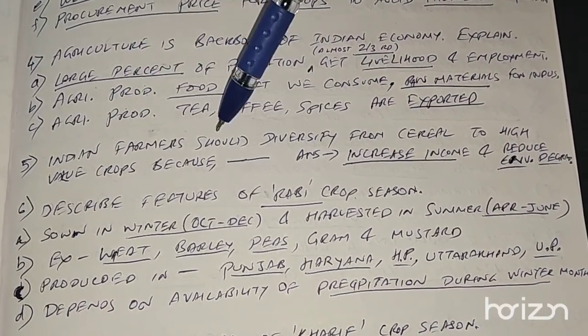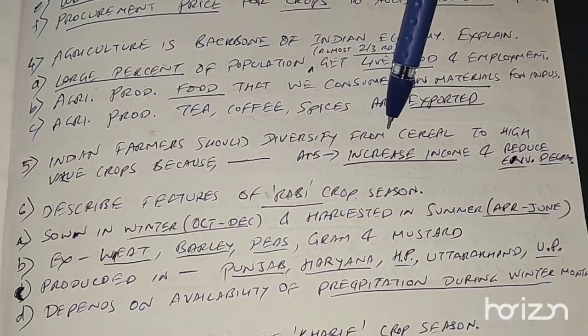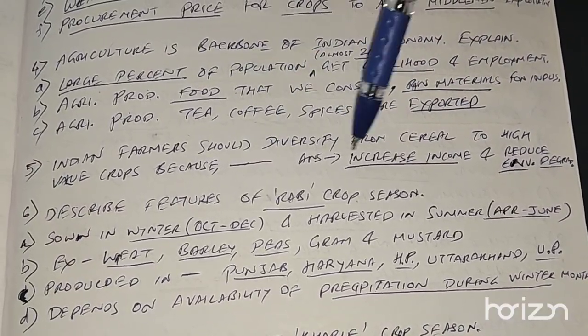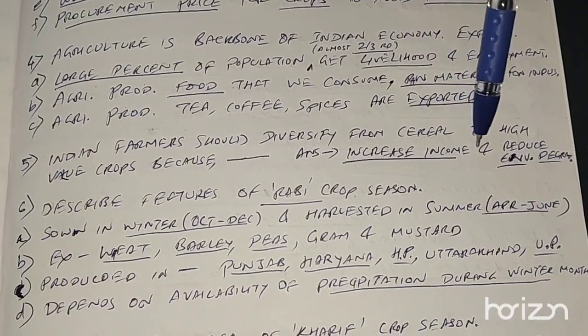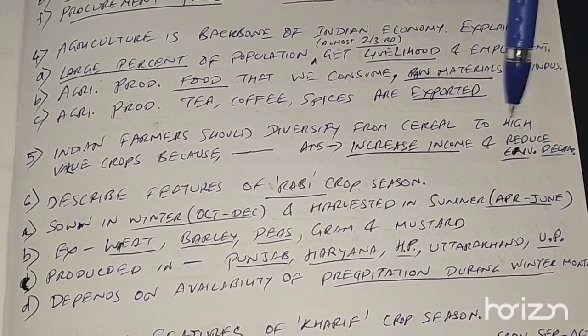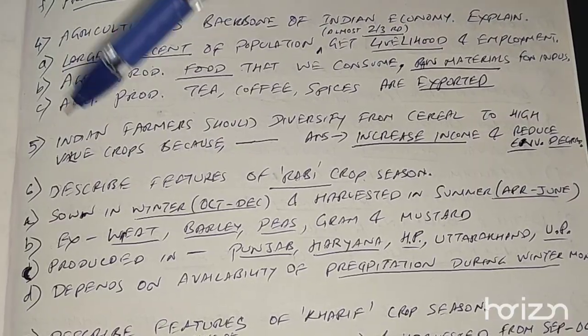Next question. Indian farmers should diversify from cereal to high value crops because it will increase their income and also reduce environmental degradation by using crop rotation, etc.